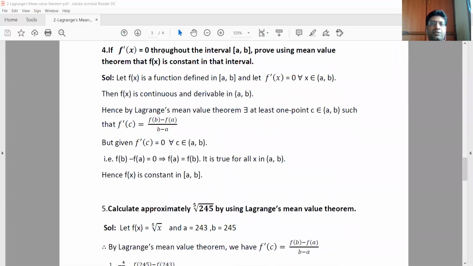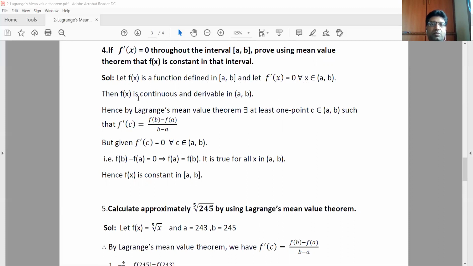Now coming to the next problem. If f dash of x is 0 throughout the interval ab, prove using mean value theorem that f of x is constant in that interval. So the derivative is 0 throughout this interval and we have to show that that function is nothing but a constant. So let f of x be a function defined in open interval a comma b and let f dash of x be 0 for all x belongs to open interval a comma b.